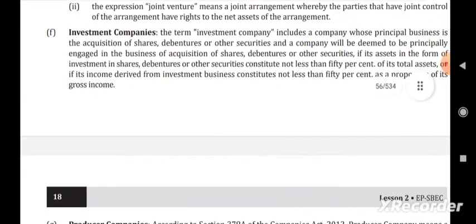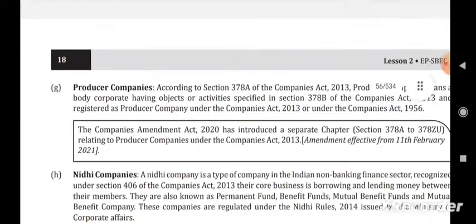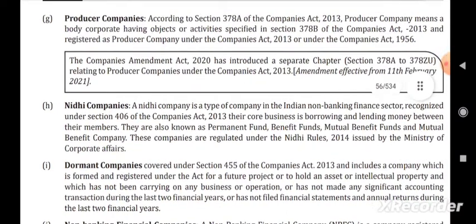And the investment company, what is an investment company? An investment company is one whose principal business is the acquisition of shares, debentures or other securities, and a company will be deemed to be principally engaged in the business of acquisition of shares, debentures and other securities. Producer company, a producer company means a body corporate having objects or activities specified in section 378B of the Companies Act.